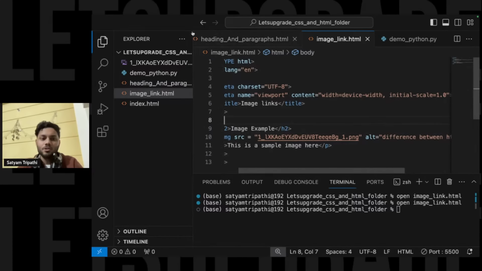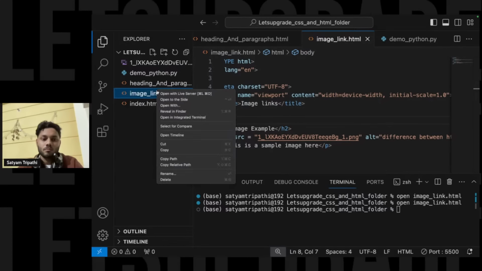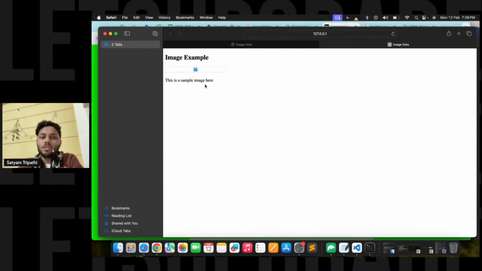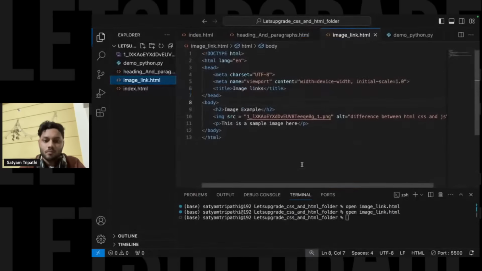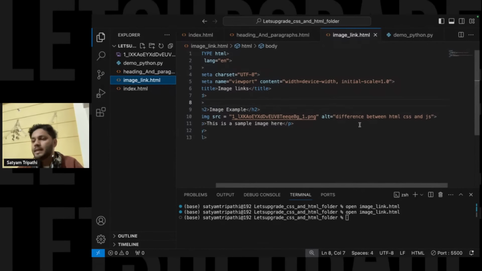Okay, now if I run it, you'll be able to see that. If the image is not visible over here, you can get a message that it is an image that shows the difference between HTML, CSS and JavaScript. It will just show you this thing only, nothing else.